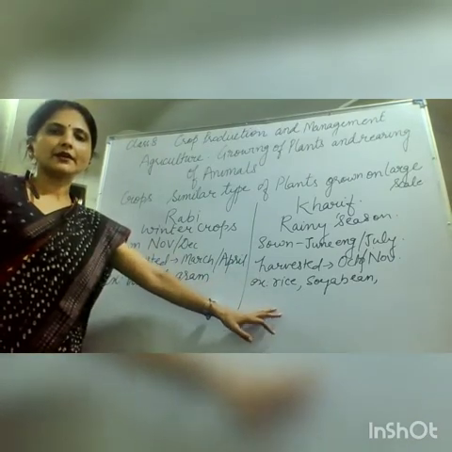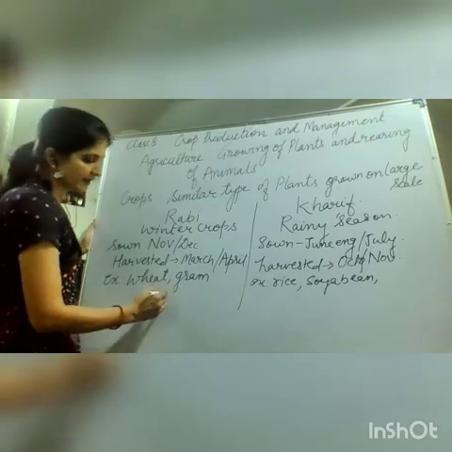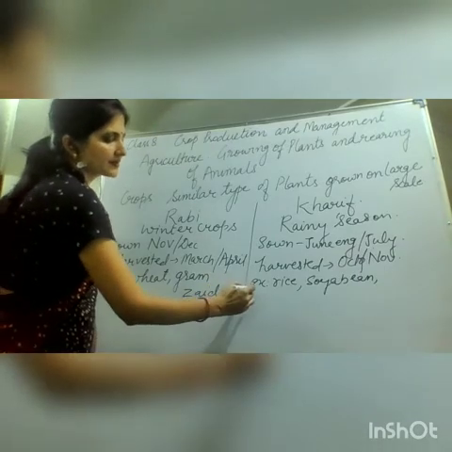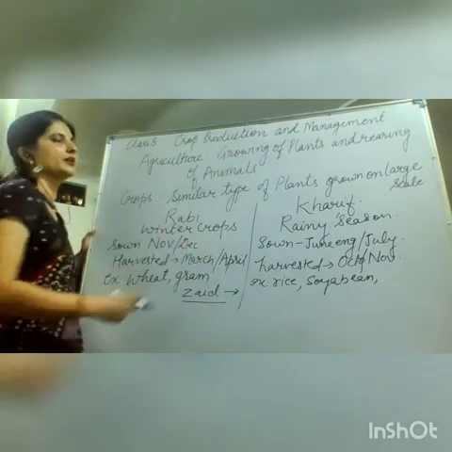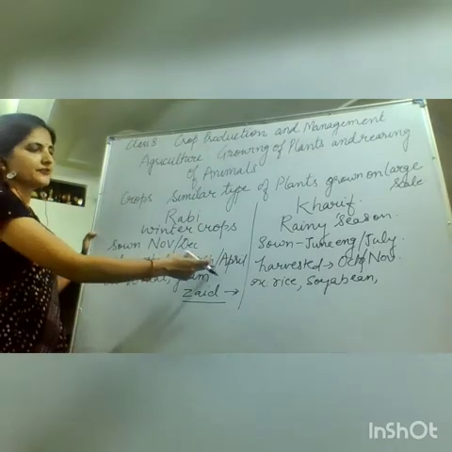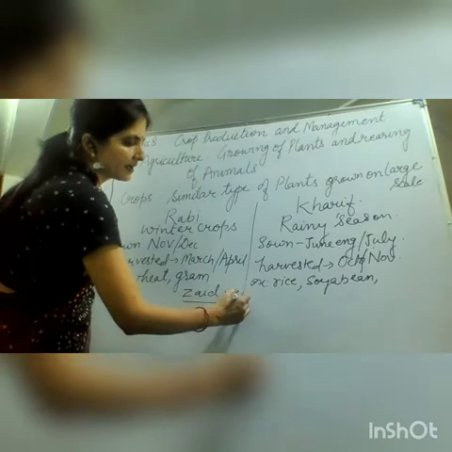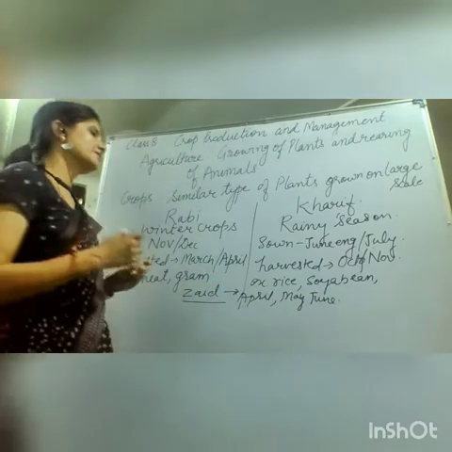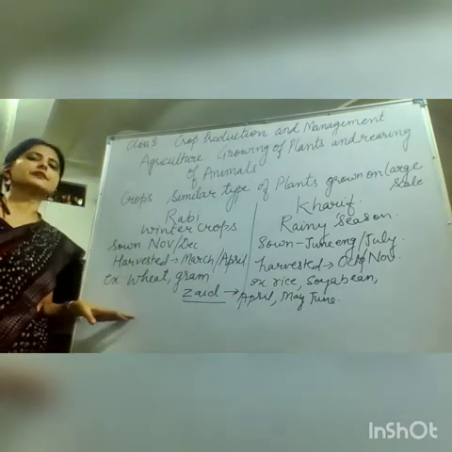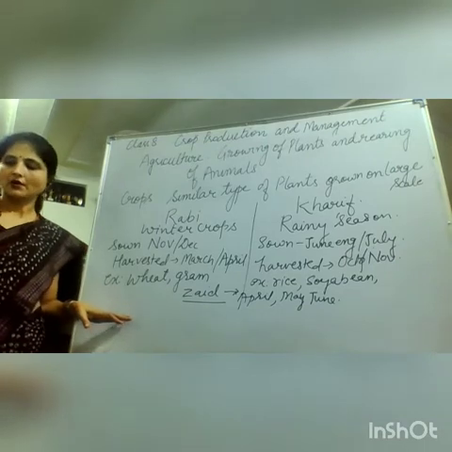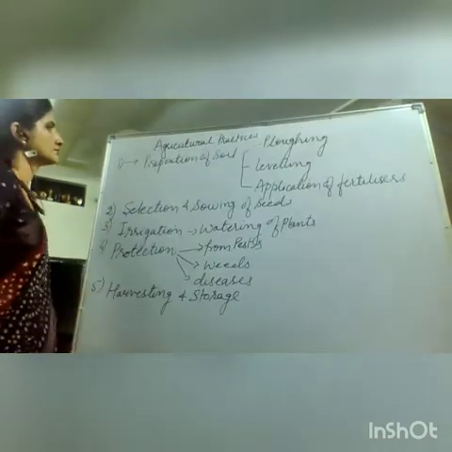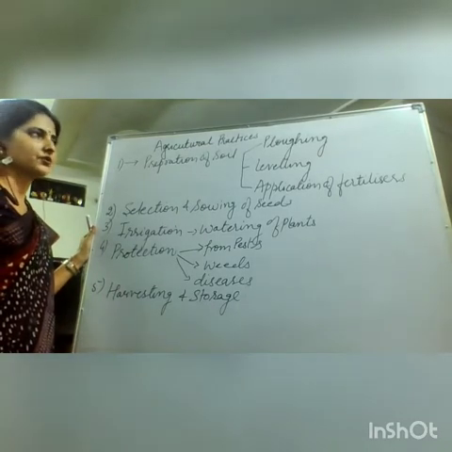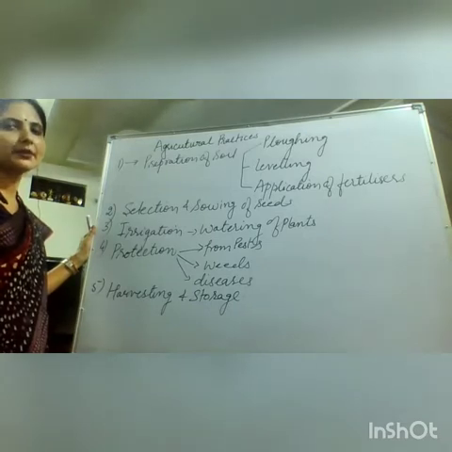There is also a third season, which is termed as Zaid. This Zaid season is the duration in between the Rabi and the Kharif crops. It is harvested in the time period of April, so we can take April, May and June as the Zaid season. So farmers can cultivate a third crop in this intermediate time period. That's all. So we studied about three different cropping seasons: Rabi crops, Kharif crops, and Zaid.